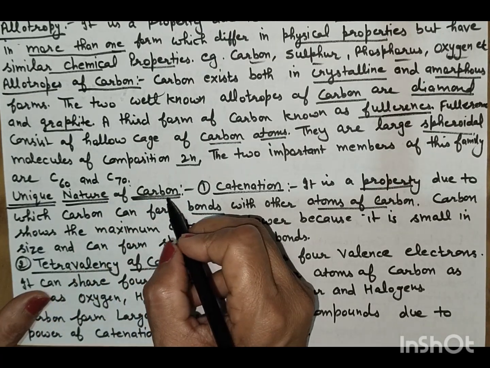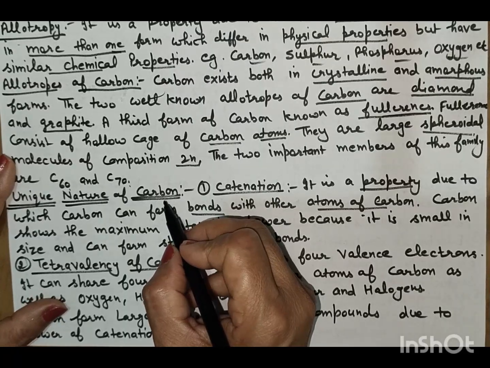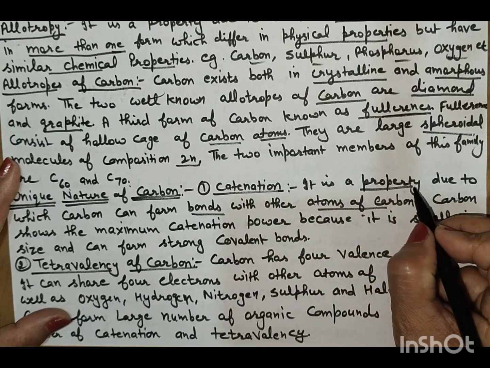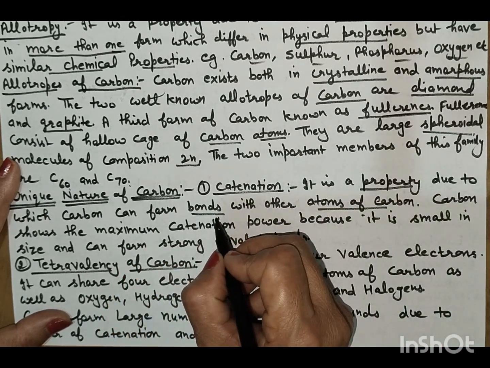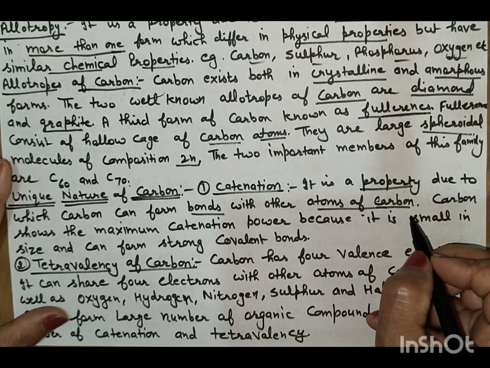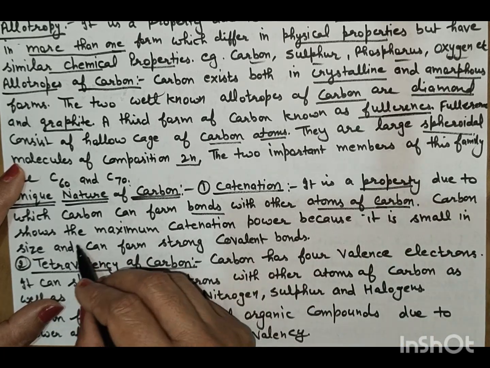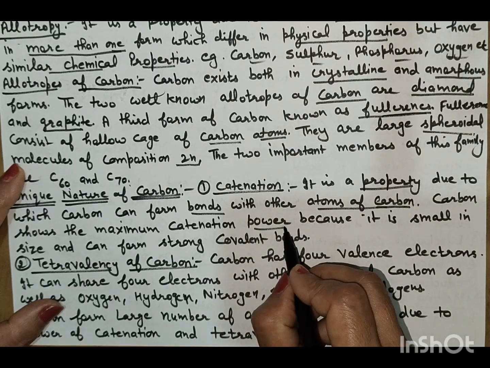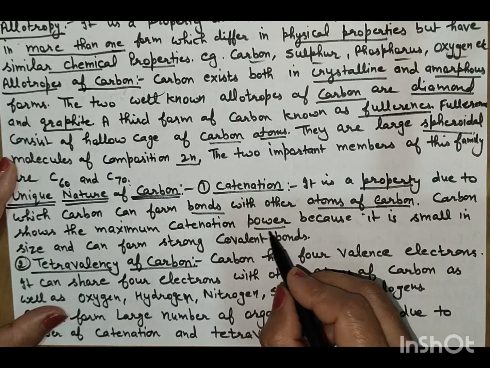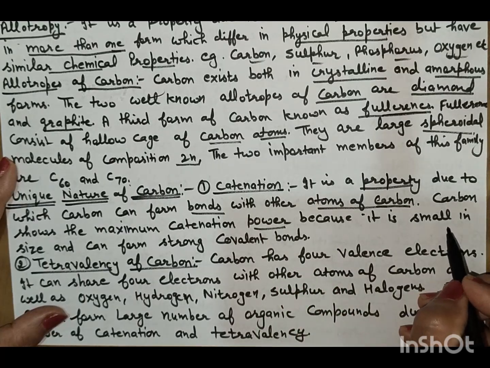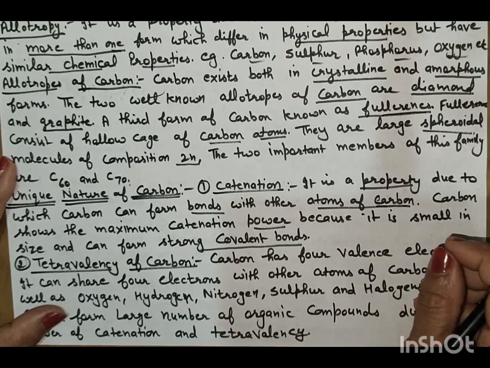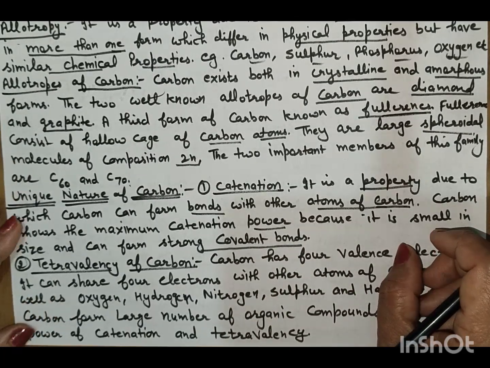Now, why does carbon have a unique nature? First is catenation. It is the property due to which carbon can form bonds with other atoms of carbon. Carbon shows the maximum catenation power, just like C60, C70, C100. It shows the maximum catenation power because it is small in size and forms strong covalent bonds.